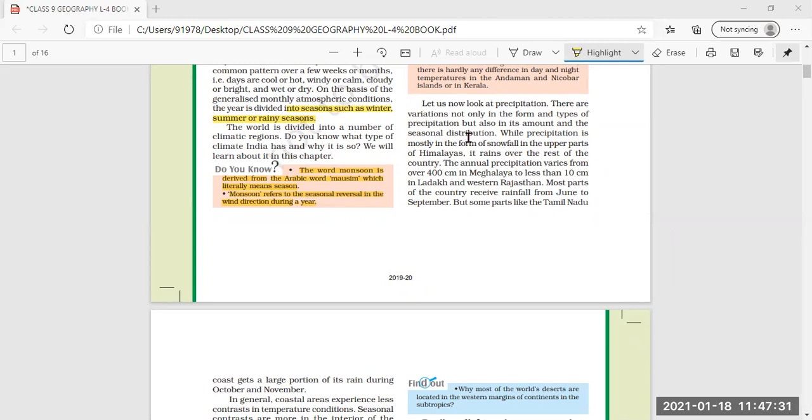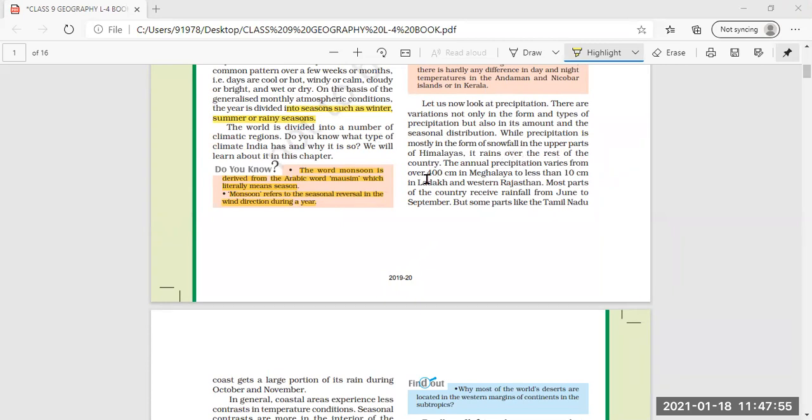So, the differences are there not only on the basis of these different types of precipitation but also the amount and the seasonal distribution, meaning how much rainfall or snowfall there is in a particular area also makes a great difference in a particular country.